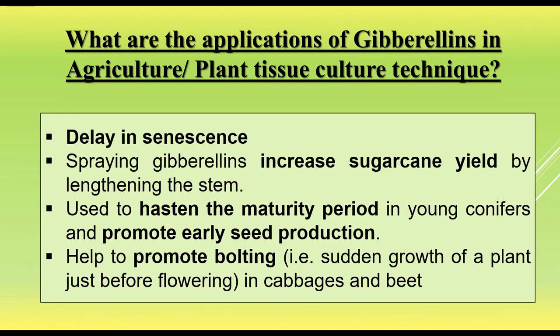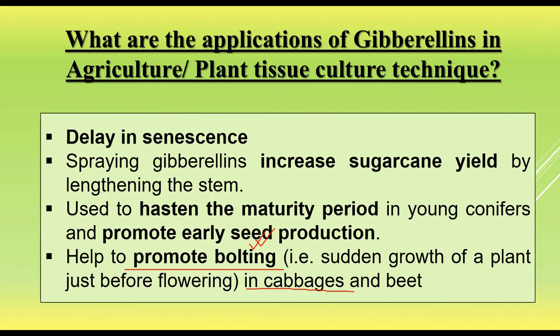Another important function is to promote bolting. What does it mean? Bolting means an increase in the internodal length just before flowering in certain plants like cabbage. Thus the heads become bigger in size.